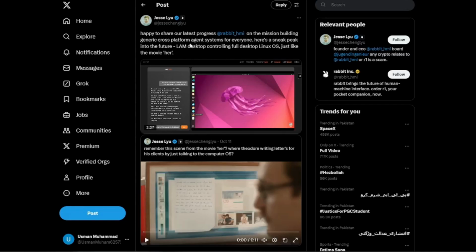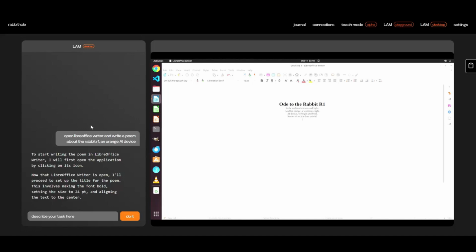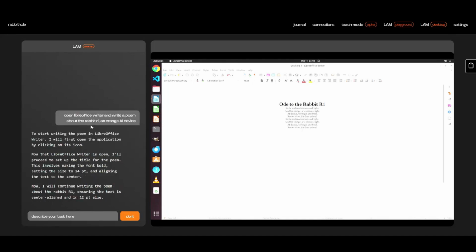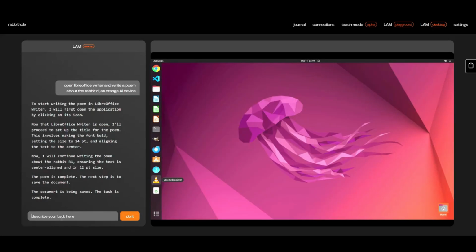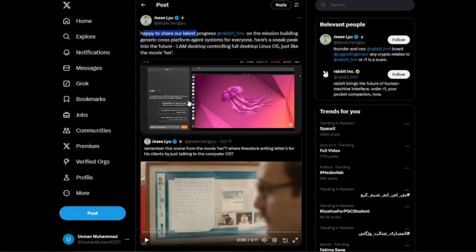On their official post on X, they have announced, happy to share our latest progress, Rabbit HMI, on the mission of building generic cross-platform agent systems for everyone. They have also shown us a sample video of how the LLM desktop is going to look. You can see we have all the functionality just like a Linux system, but with greater control. You're familiar with how restricted the Linux system was, with very few features. But now with the help of LLM desktop, you'll be able to customize your Linux system with more and more functionality, okay?